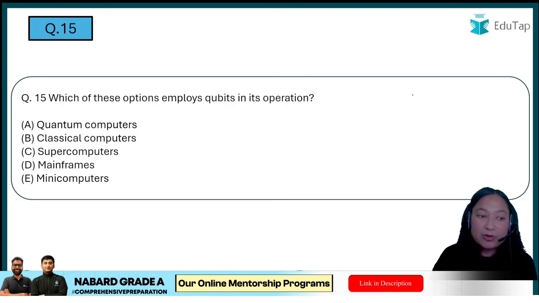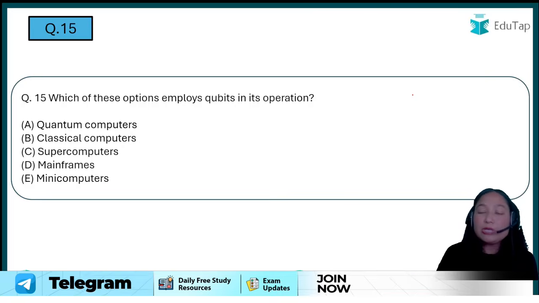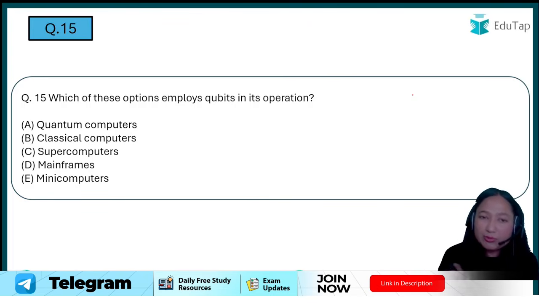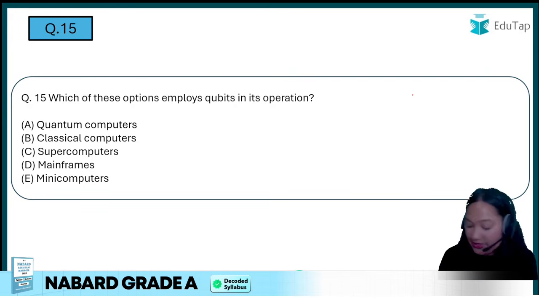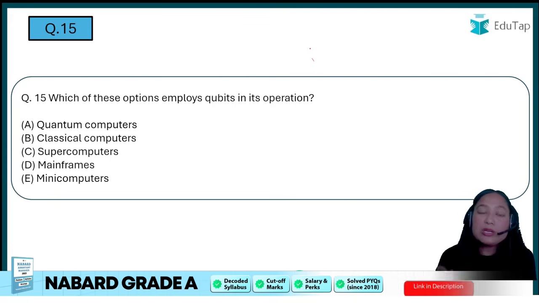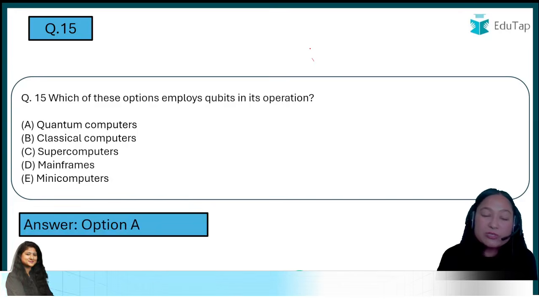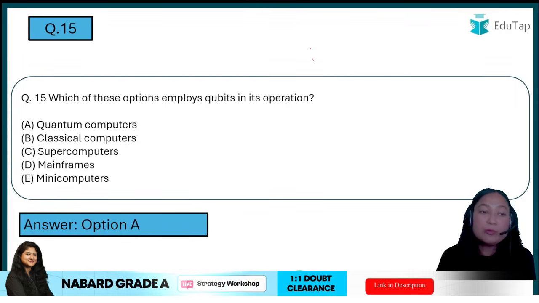So basically they are talking about the types of new computers that we are getting. If we are talking about qubit, not quick bit, qubit, a little hint is in the name also. Is it quantum computer, classic computer, supercomputer, mainframe computer, or mini computer? By the name itself you can understand. If you are talking about qubit, it's a quantum term, so it will be used in quantum computer.